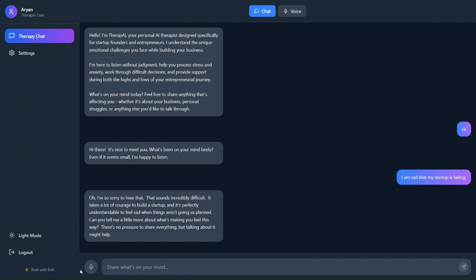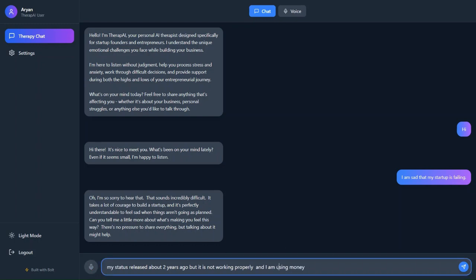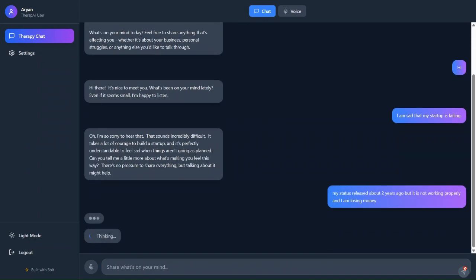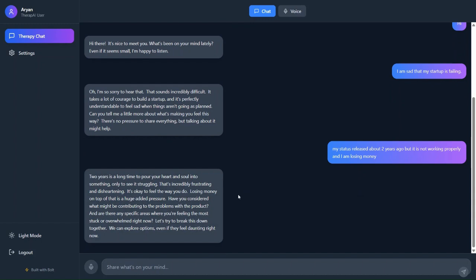Another thing we have done is this voice feature that uses the browser's native speech-to-text feature, so that a user, using only a Gemini key, can get a fluent flow of conversation. So let's say my startup released about 2 years ago, but it is not working properly and I'm losing money. It is not perfect because it doesn't use any API, but it is still pretty great. And this gets a response from Gemini.